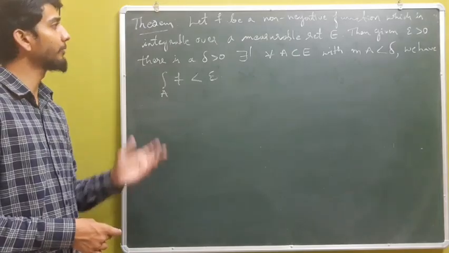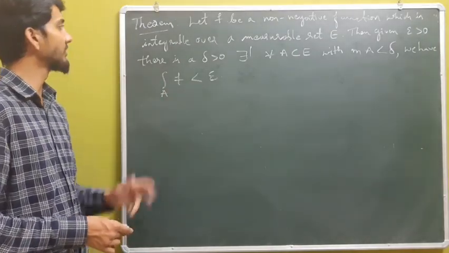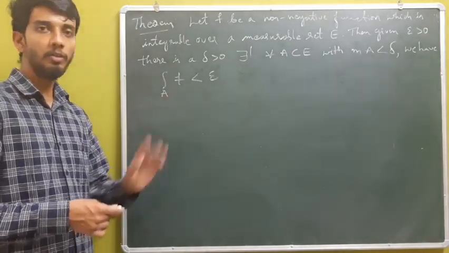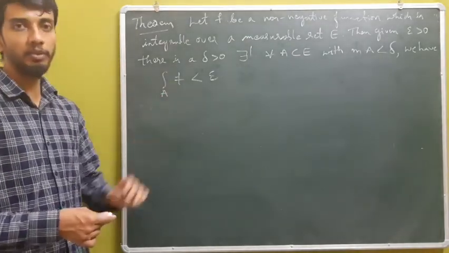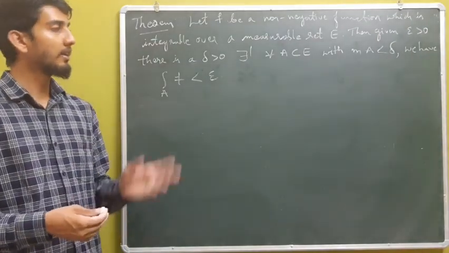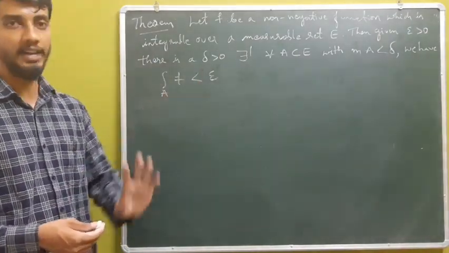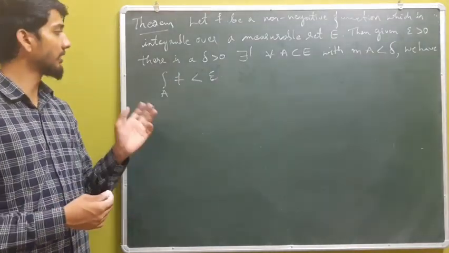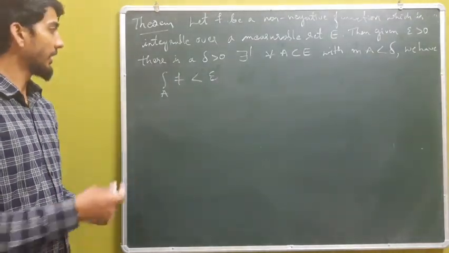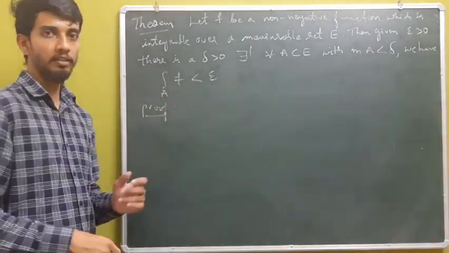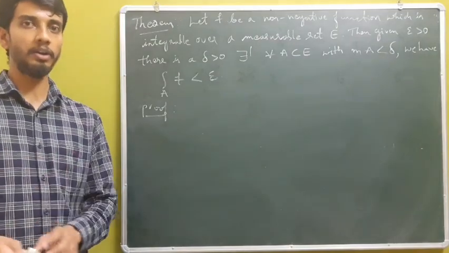Theorem: let f be a non-negative function which is integrable over a measurable set E. Then given epsilon positive, there is a delta positive such that for every measurable subset A of E with measure of A less than delta, we have the integral of f over A less than epsilon. Heading to the proof, we have two cases here: one is the bounded case and the other is the unbounded case.